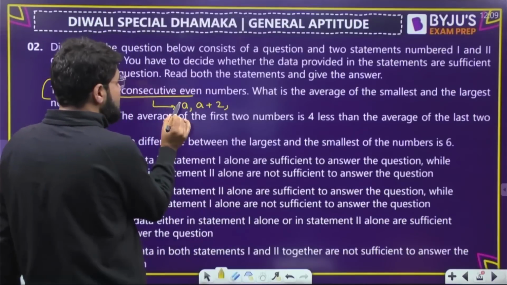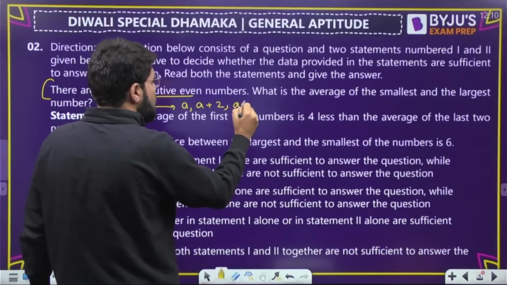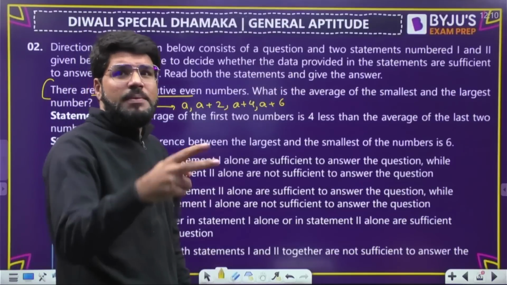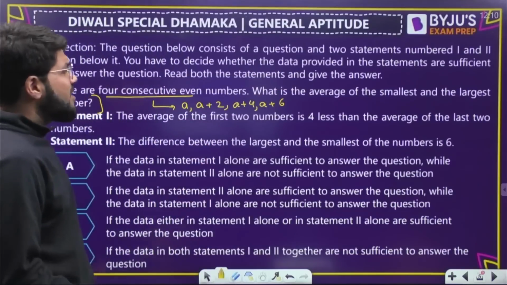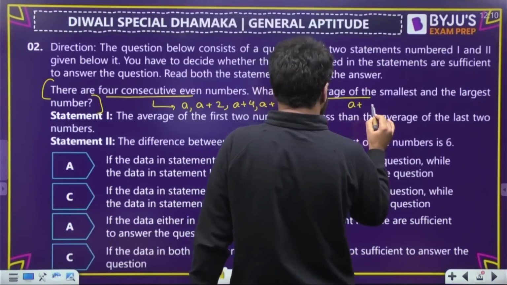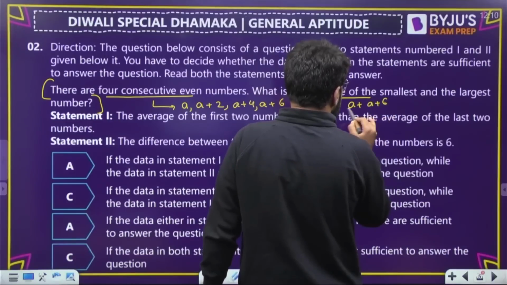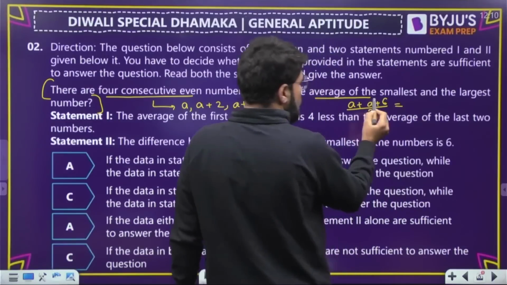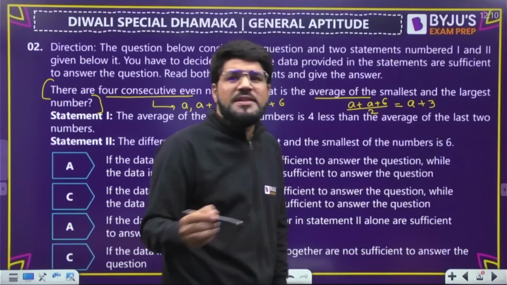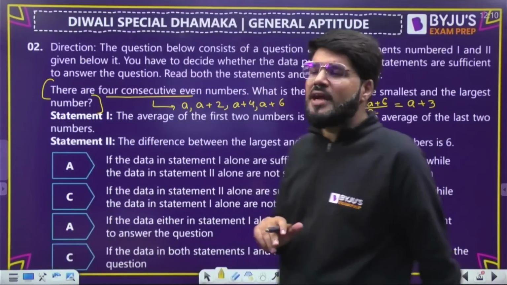Let's say the first even number is a, so the next will be a plus 2, then a plus 4, and then a plus 6, because even numbers will be alternate, so that is why plus 2, plus 2, plus 2. Question is, what is the average of the smallest and the largest? Largest will be a plus 6. Divide by 2. So 2a divided by 2 will be a, plus 6 by 2 is 3. So what I want is a plus 3. For that I should get a.